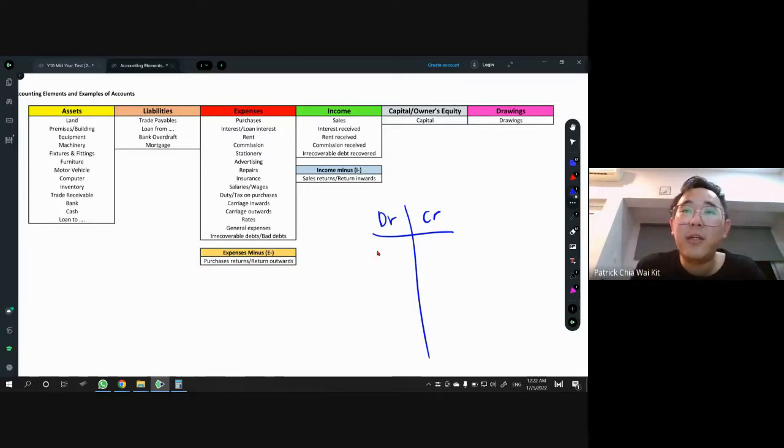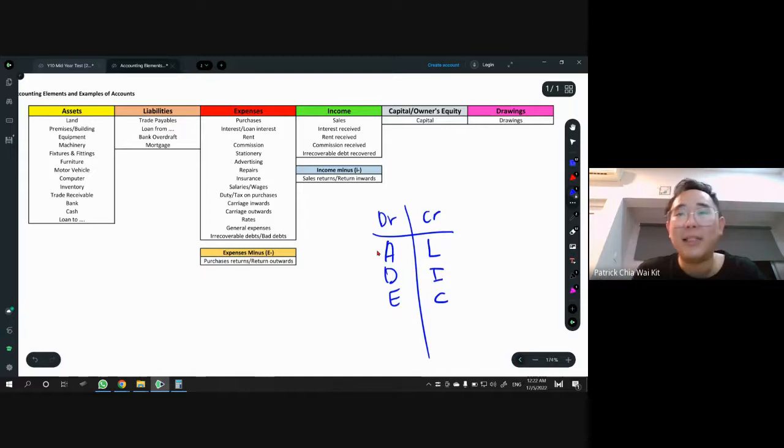So here we have A, D, E, L, I, C. What is A? Asset. D is drawings. E is expenses. L is liability. I is income. C is capital. Then we have I minus, which is for sales return, and E minus, which is for purchases return.